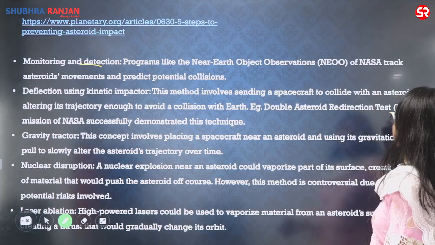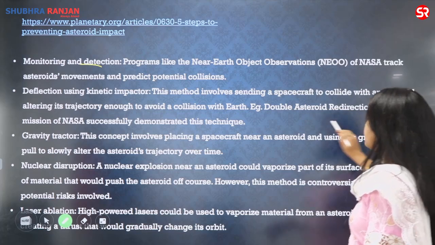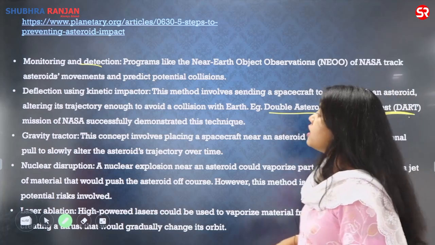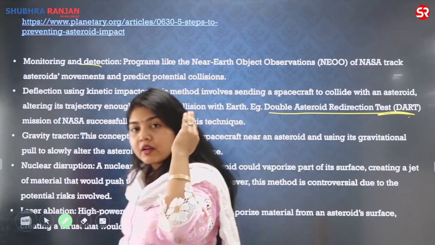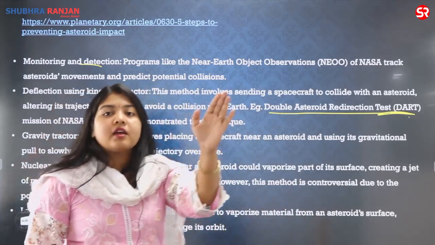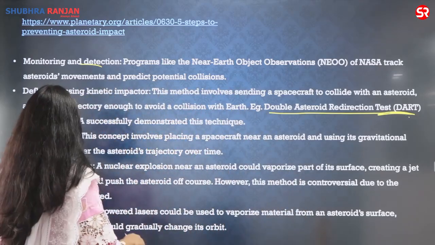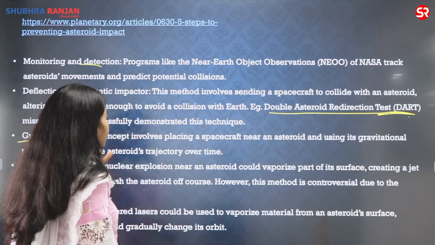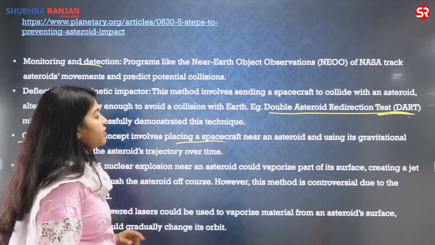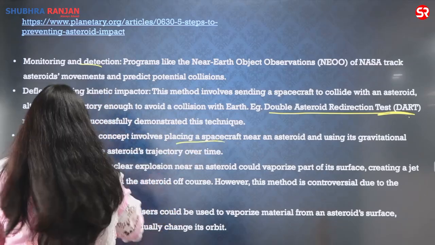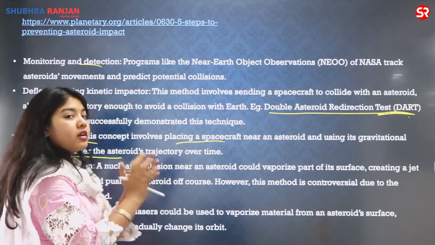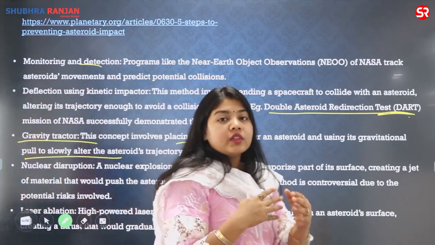What was its example? DART mission. So DART mission was double asteroid redirection test, which is kinetic impactor. I'm literally sending another spacecraft to hit the asteroid. Then you have the gravity tractor, in which I'm placing a spacecraft near an asteroid and using its gravitational pull to slowly alter the asteroid's trajectory over time.